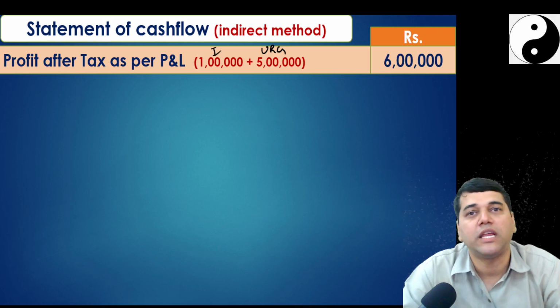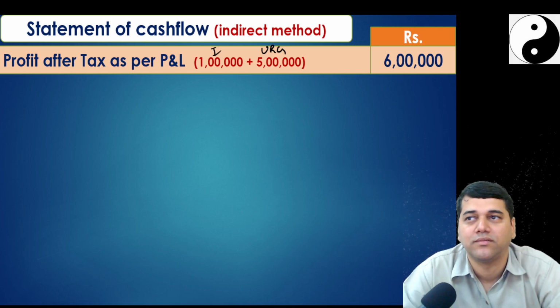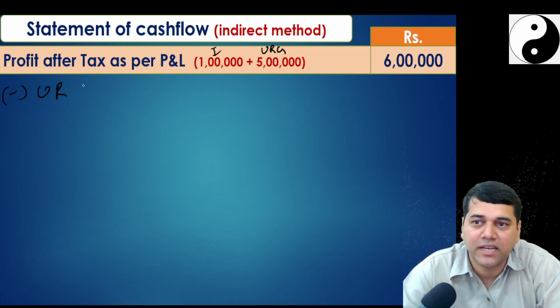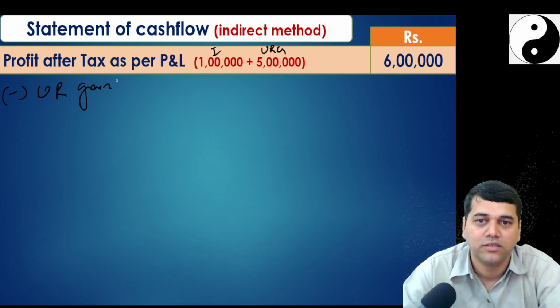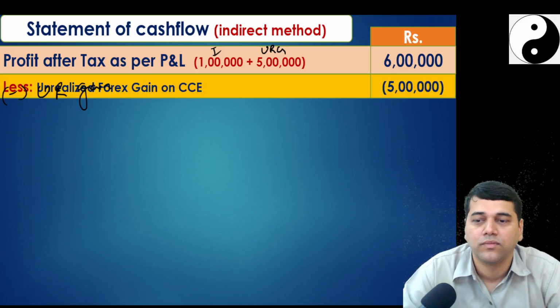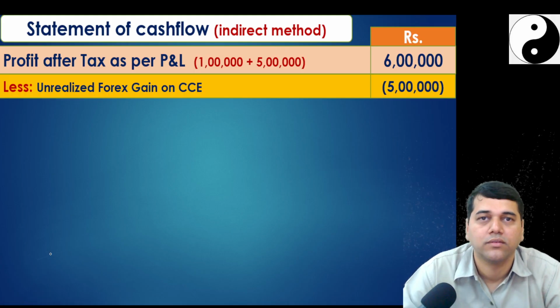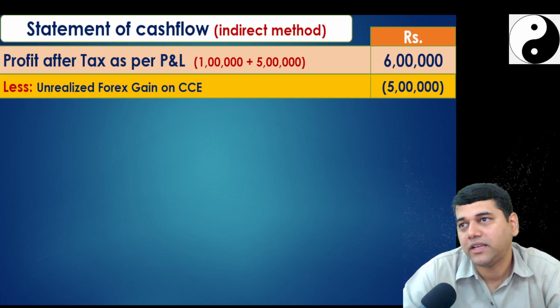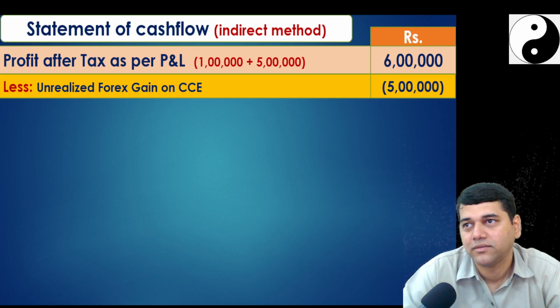Now you tell me, what should I do next? I will minus, less, unrealized gain. How much? 5 lakh. Then what should I do?